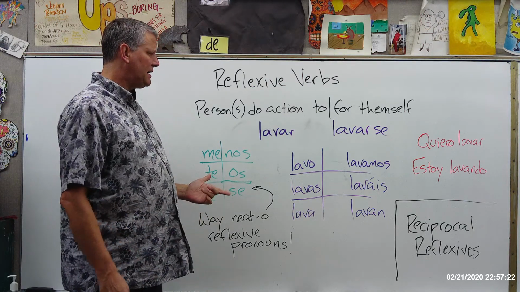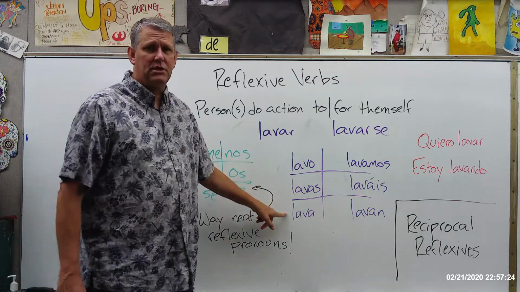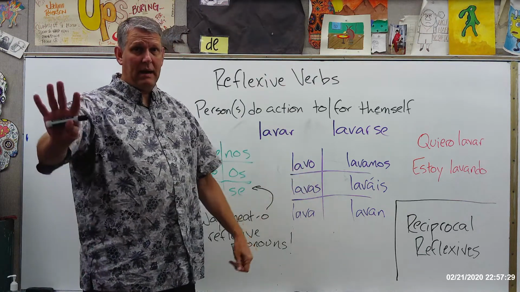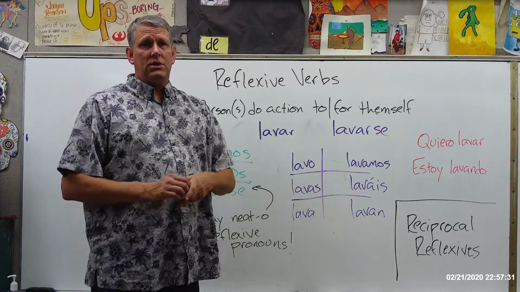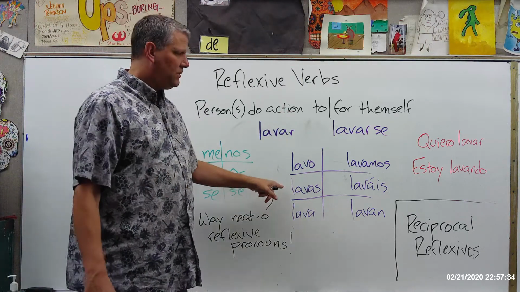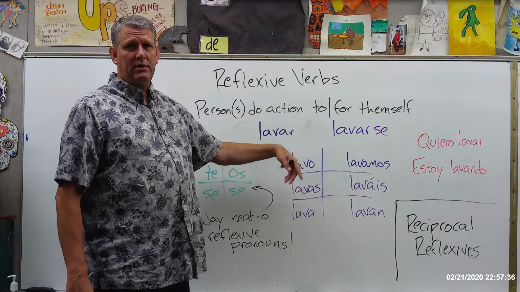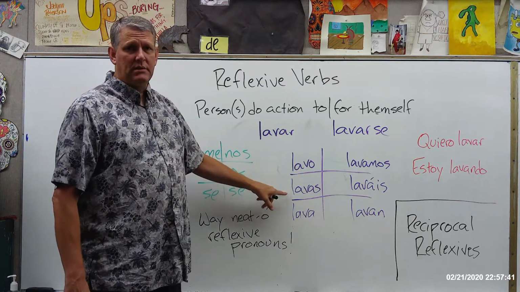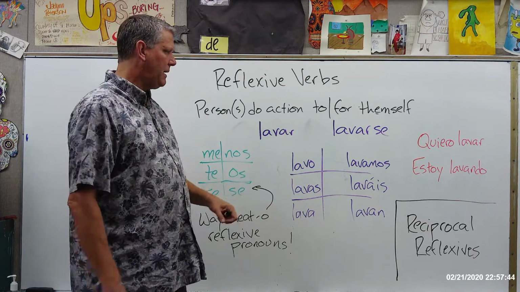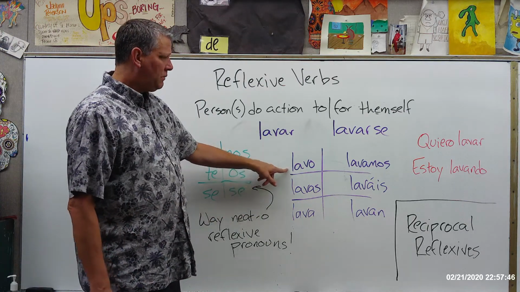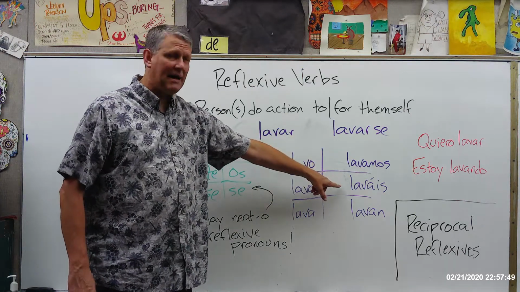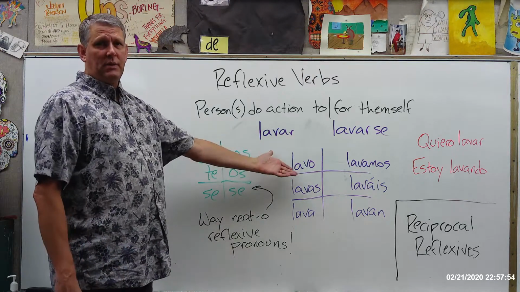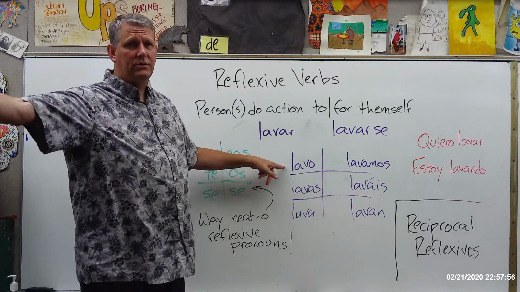The way to do this is actually pretty simple. You're going to conjugate the verb just like normal. There's nothing different about the endings on these verbs. Oh, and by the way, these reflexive verbs can be used in all the tenses. I'm giving you the present tense, but this could be the preterite, the imperfect, the subjunctive mood, anything like that. I'm just using the present tense because that's the easiest. So, we've conjugated lavo, lavas, lava, lavamos, laváis, in case you're in Spain, and lavan. Now, as it's written now, that would just mean I'm washing something or someone else.